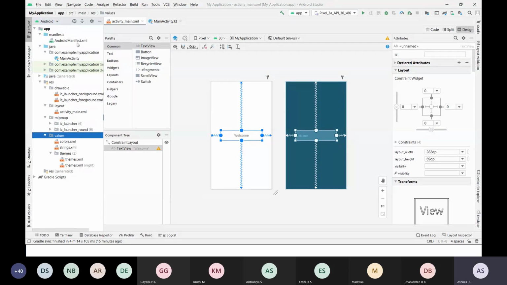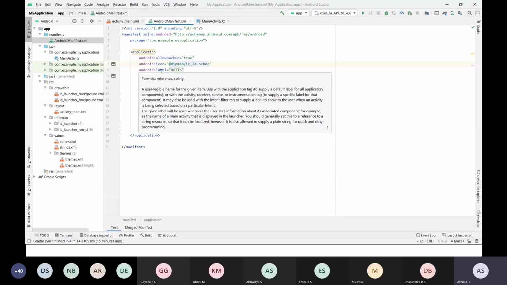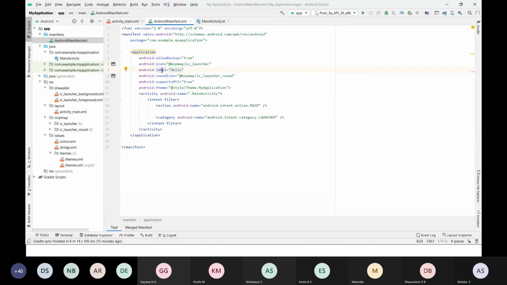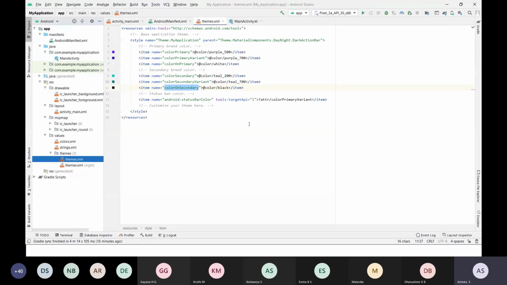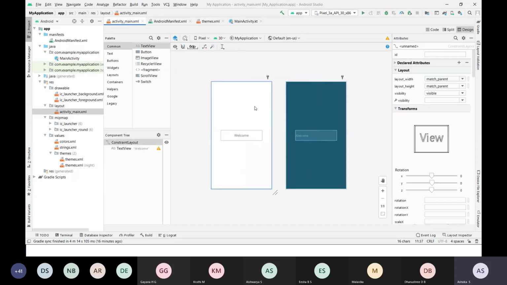Say if I want to change something. This manifest file, as I told you, consists of this label, right? If I want to change this label, see this label consists of hello. Now if I want to change the label or the color or the theme, then you should go here. If I want to change the theme, then you should go to themes.xml and you can change the theme. See, by default in activity.xml you can see here it has white and blue.